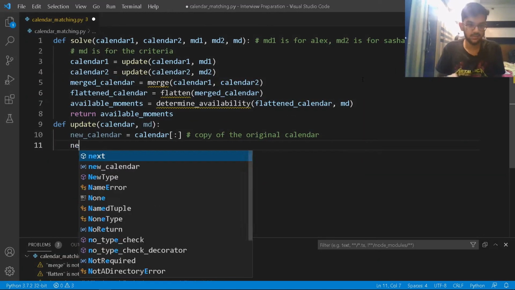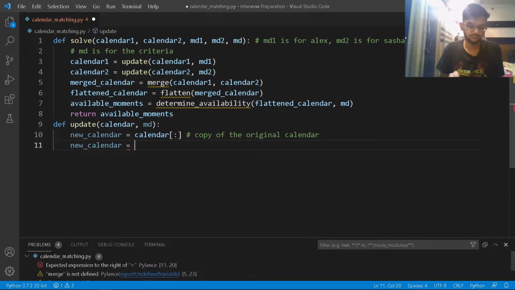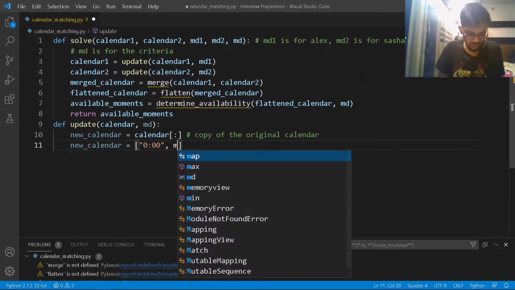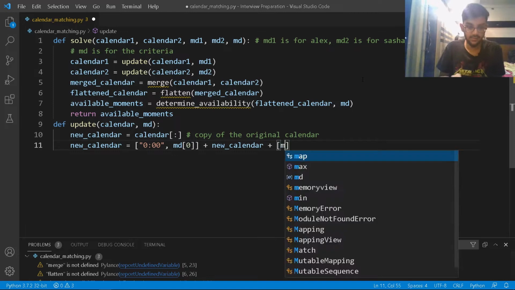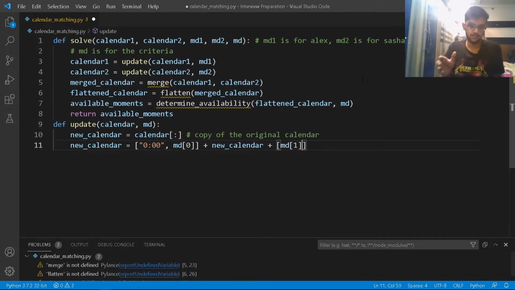So I'll just write new calendar is equal to, I'll just write it in kind of like a list formation here. It's going to be 0:00, comma, what will be here, right? So here it will be meeting duration, whatever it was for Alex or maybe Sasha, I'm taking into account, it should be the 0th one, right? Plus the new calendar itself, plus basically the meeting duration and the second one, the second information. And then I'll have 23:59. So 23:59. As simple as that. Now I have the new calendar.